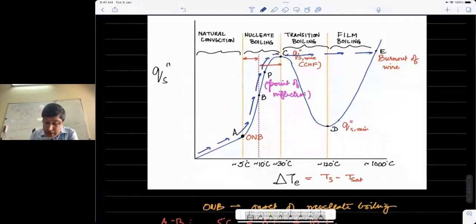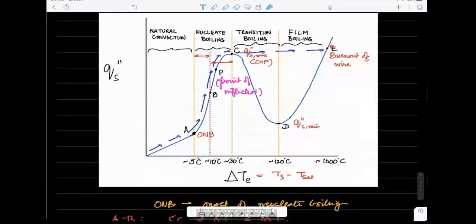Okay, he jumped through the film boiling or the transition boiling regimes. So he didn't see these parts in his experiment. This part was gone, it was not there. And when he was doing this, he was originally doing this with a nichrome wire, and nichrome wire actually has a relatively lower melting point. So when he went from point C and reached here, this wire suddenly snapped. The temperature of the wire surface became so large that the wire melted.